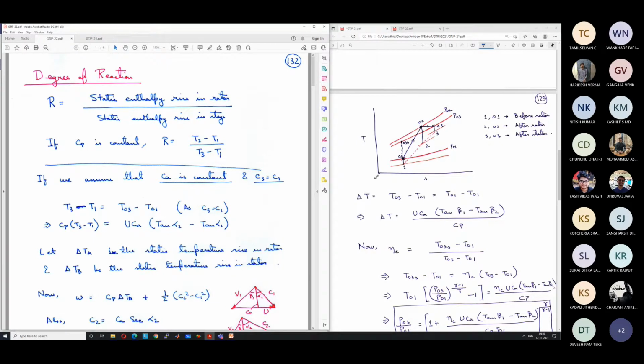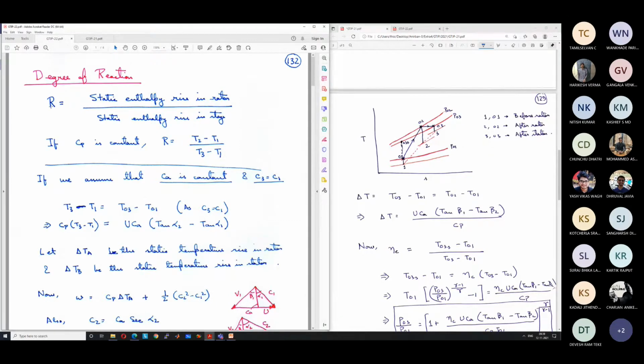If one of them has a very large increase in pressure, then the losses in that part will be high. So if the rotor has a very large increase in pressure, the losses in the rotor will become very high. If the stator has a very large increase in pressure, the losses in the stator will become very high. If we divide them more or less 50%, 50%, then the losses should be less. Okay, so in that case, the degree of reaction should be somewhere near 50% or 0.5, but it may not be exactly 0.5. Depending on the design, it can vary. So that is the physical significance of degree of reaction.